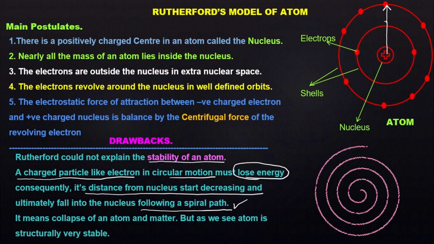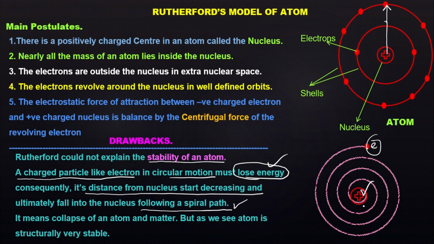In the diagram, if this electron is losing energy, as per the principles of physics, a charged particle in circular motion must lose energy. If it loses energy, a spiral path will be its direction after some time, and within a blink of an eye it will fall into the nucleus. The falling of an electron into the nucleus will make the atom unstable, or make the atom collapse.